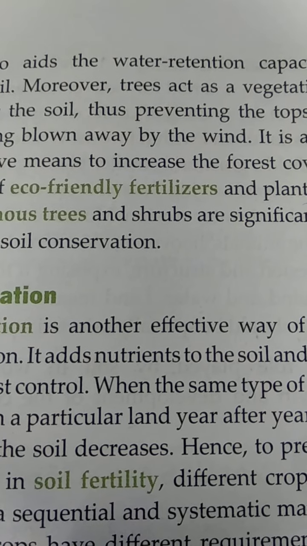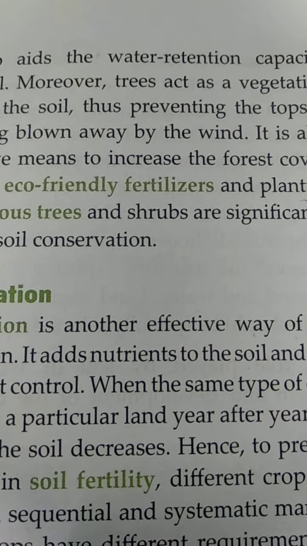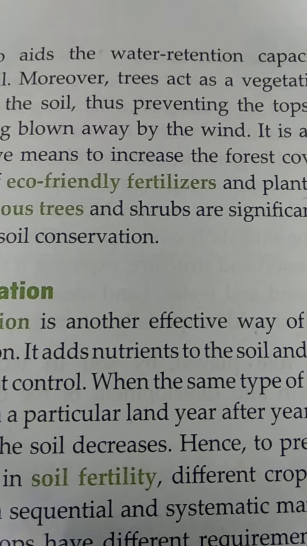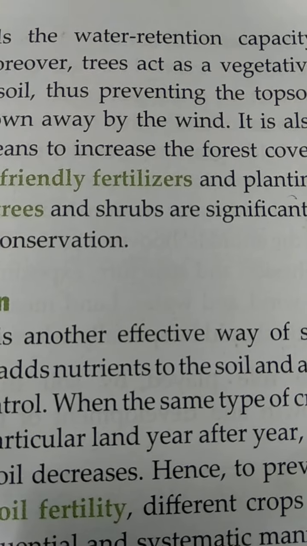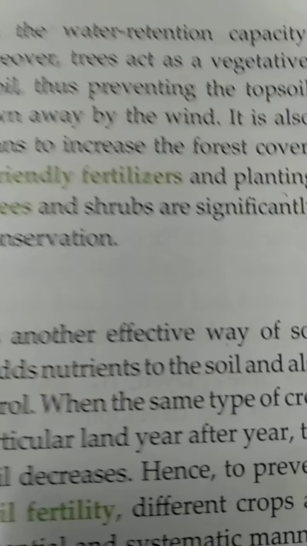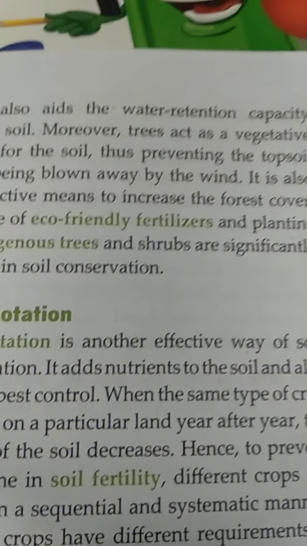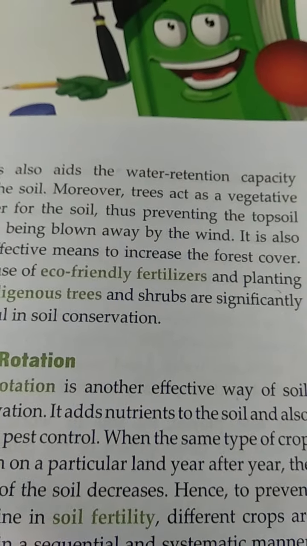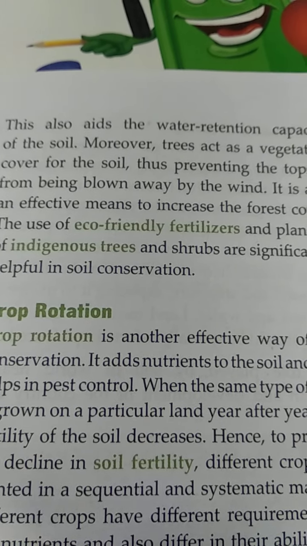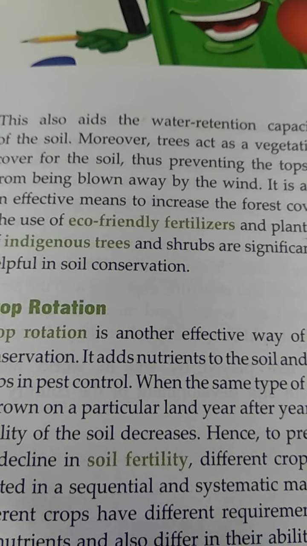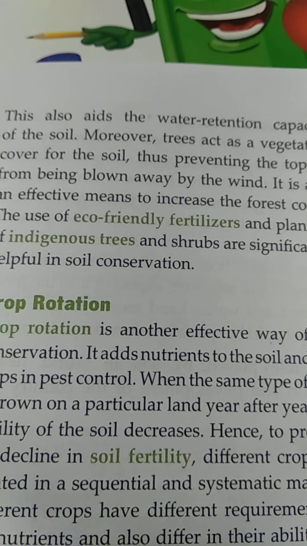As they go deeper, longer into the ground, the networks inside the soil hold the soil in a particular place during rainy season. This also aids in water retention capacity of the soil.